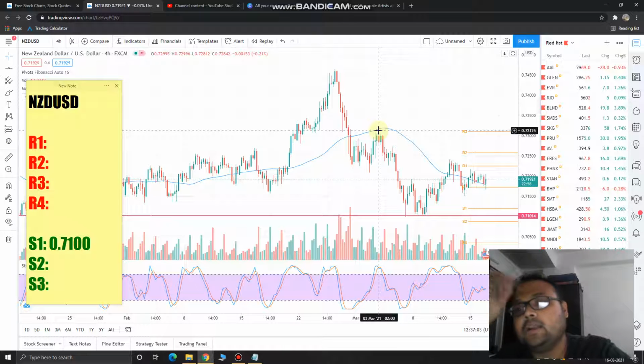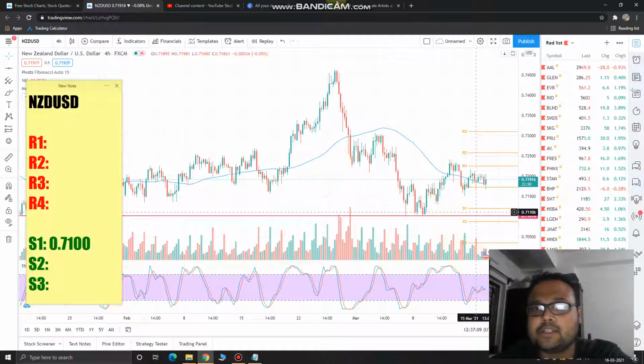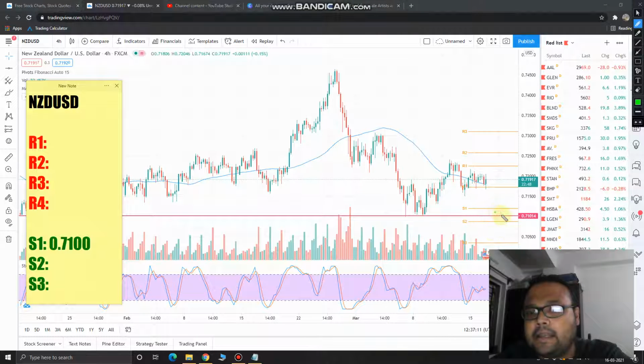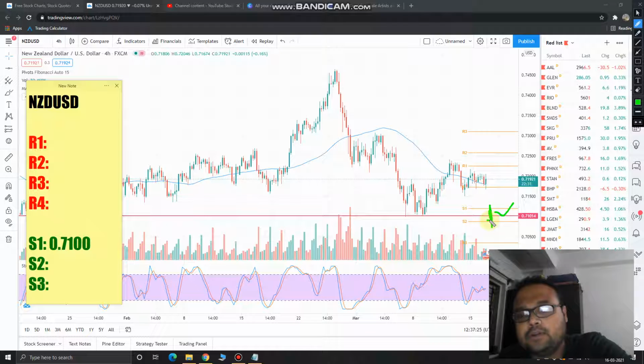Okay, so this is the only convincing point for us to execute a trade. In case price comes down to the support level and bounces back, then we can go for a buy. Okay, and in case price crosses the support level with good amount of volume, then only you can think of shorting the market. So if you see that price has crossed the level with good amount of volume, then you can short the market just below this line.